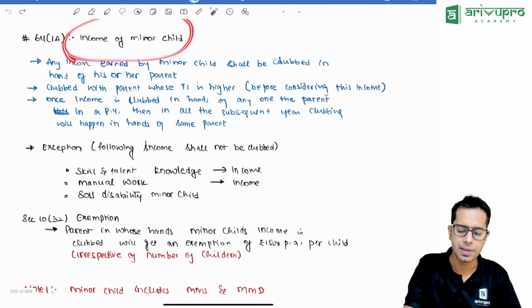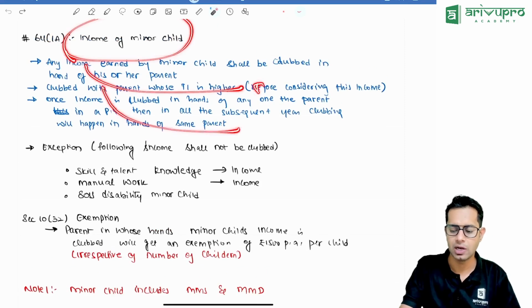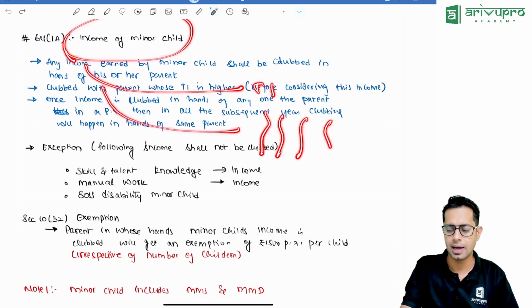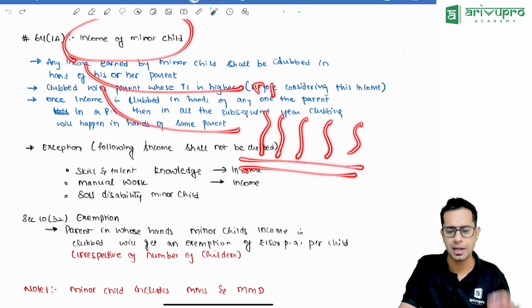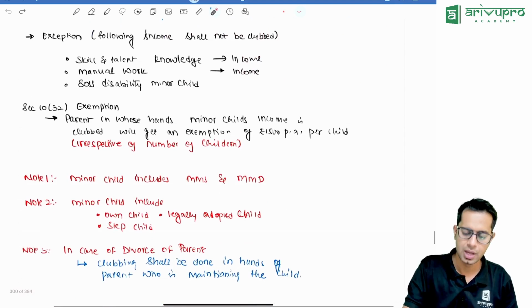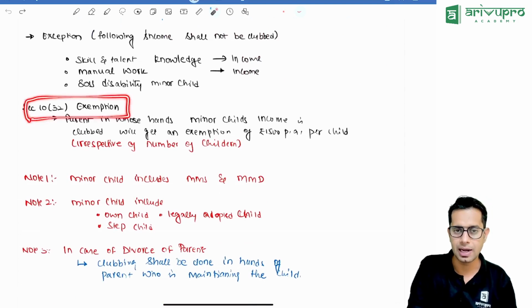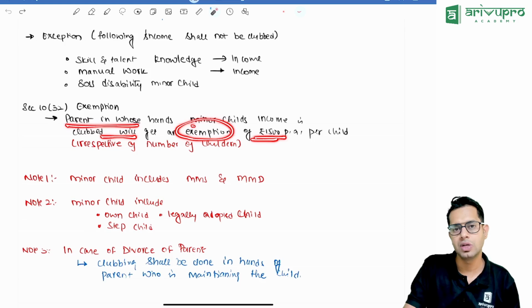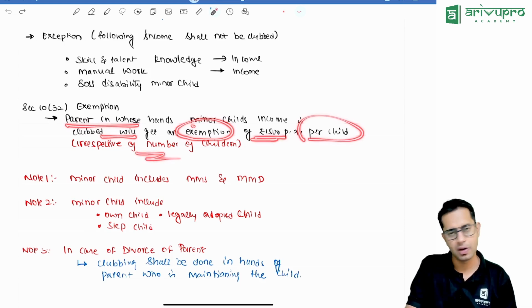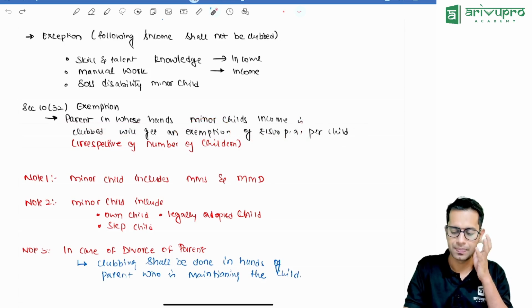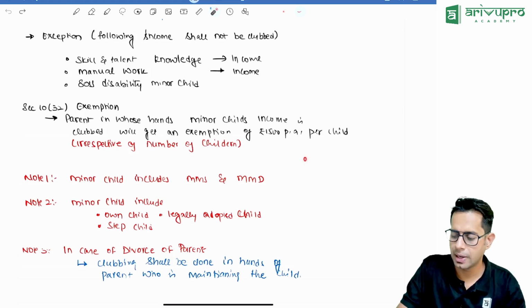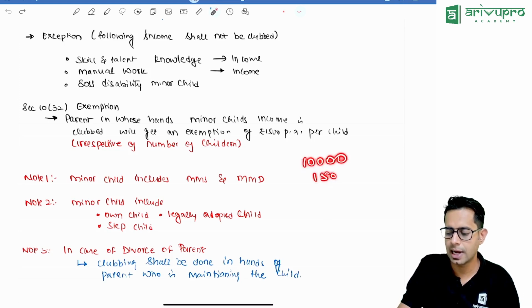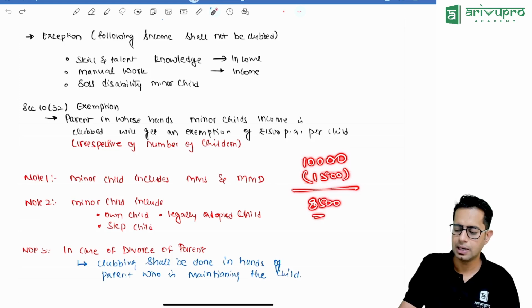Now, we understood that minor child income will be clubbed in the hands of that parent who has a higher total income, and once the clubbing happens in the hands of any parent, in all the future years the clubbing will happen in the hands of the same parent. The parent in whose hands the minor child income is getting clubbed will get what, sir? That parent will get an exemption up to 1500 per annum per minor child, irrespective of the number of children. Meaning, if the income earned by the minor child in a year is 10,000 rupees, how much will be taxable in the parent's hands after exemption? 8,500 only will be taxable.